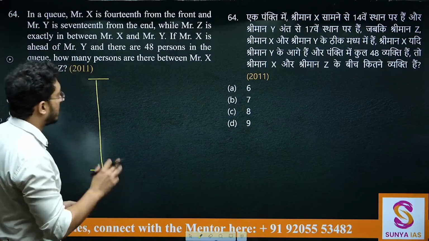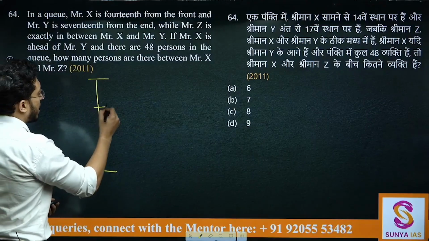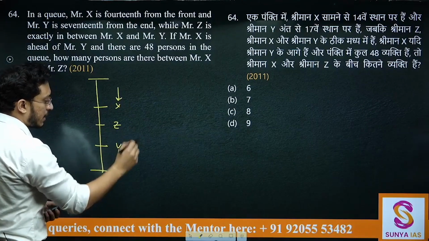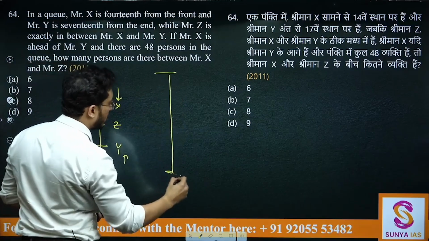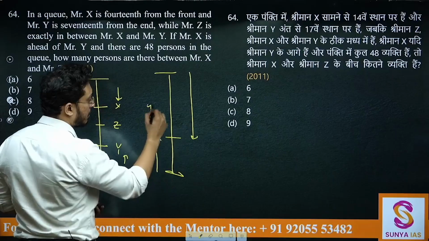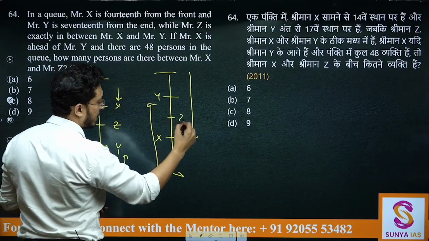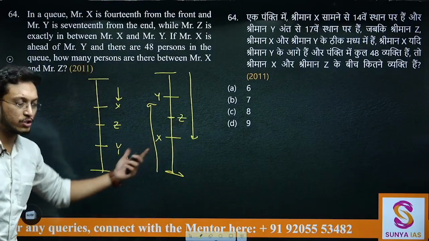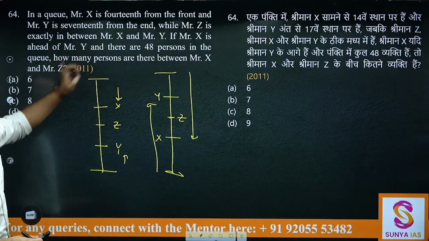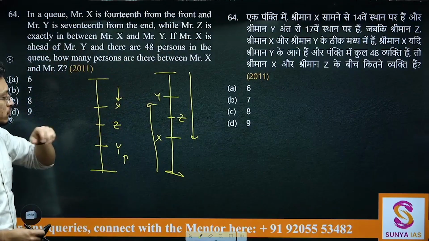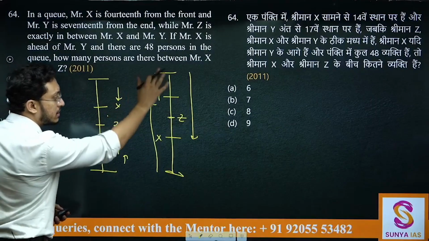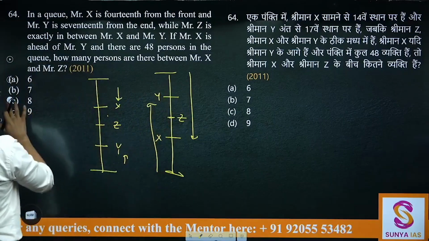But now the question is, we can have X here, Y here, and Z exactly here, or else we can also have X from the front here, Y from behind here, and Z exactly in the middle. Both cases are possible, but it says Mr. X is ahead of Mr. Y and there are 48. So Mr. X is ahead of Mr. Y, that means X should be here. This is the wrong case.